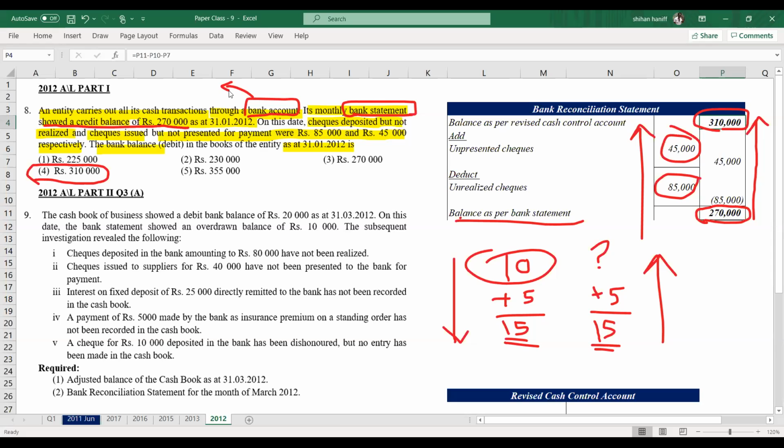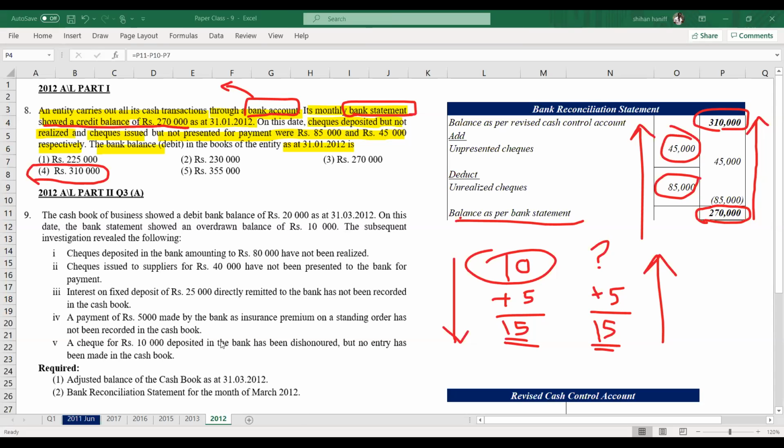So, yeah, you can write for your convenience. If you want to write the cash balance, that is fine. Right.